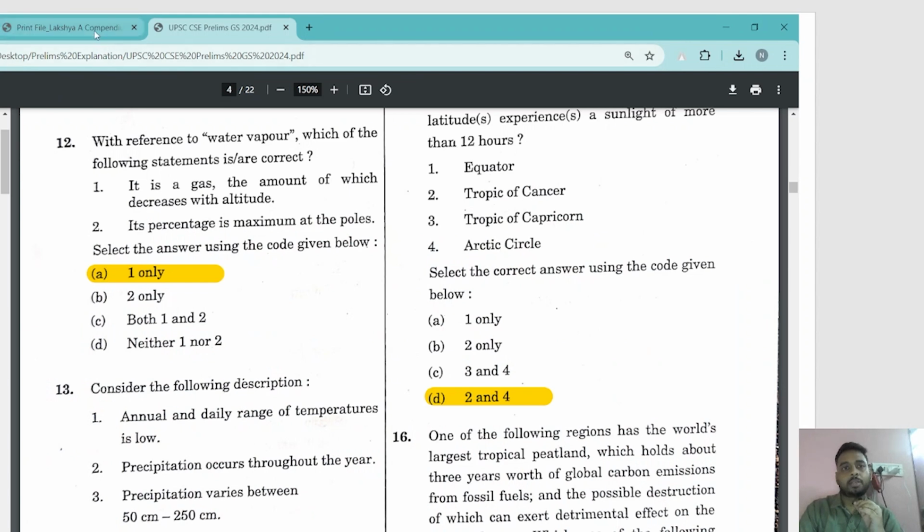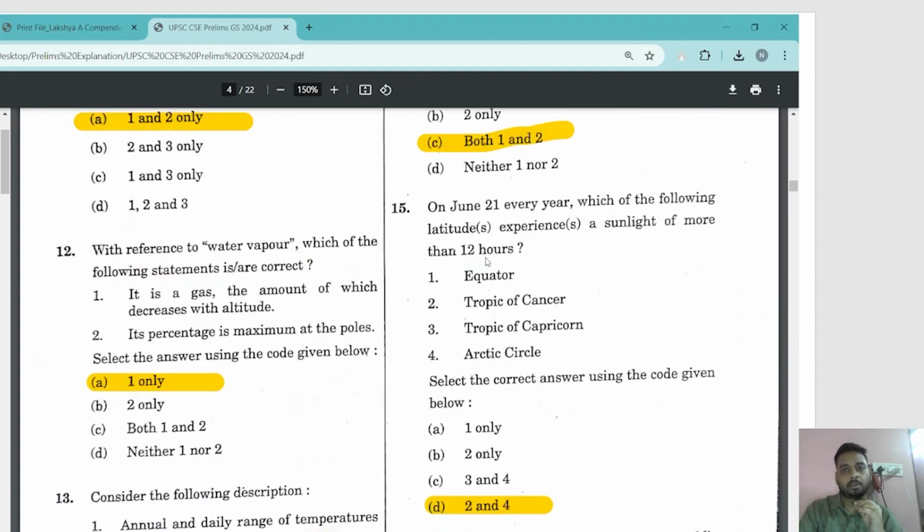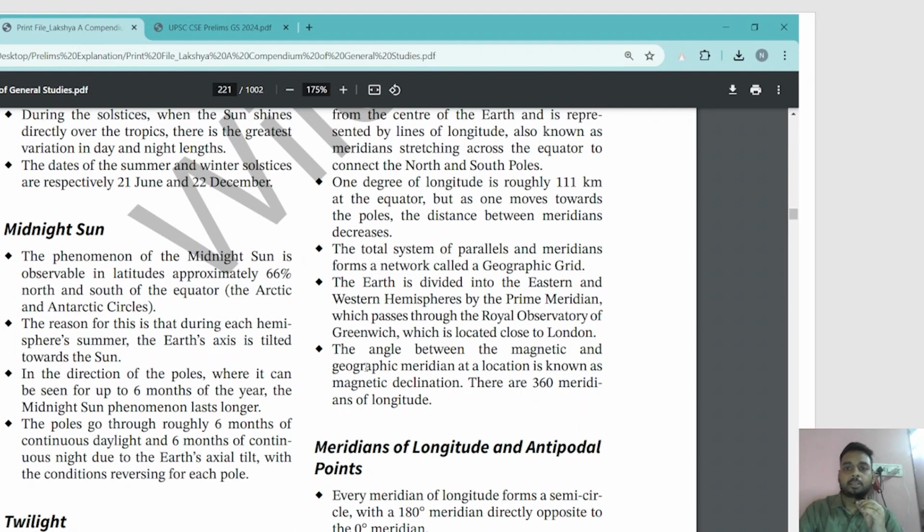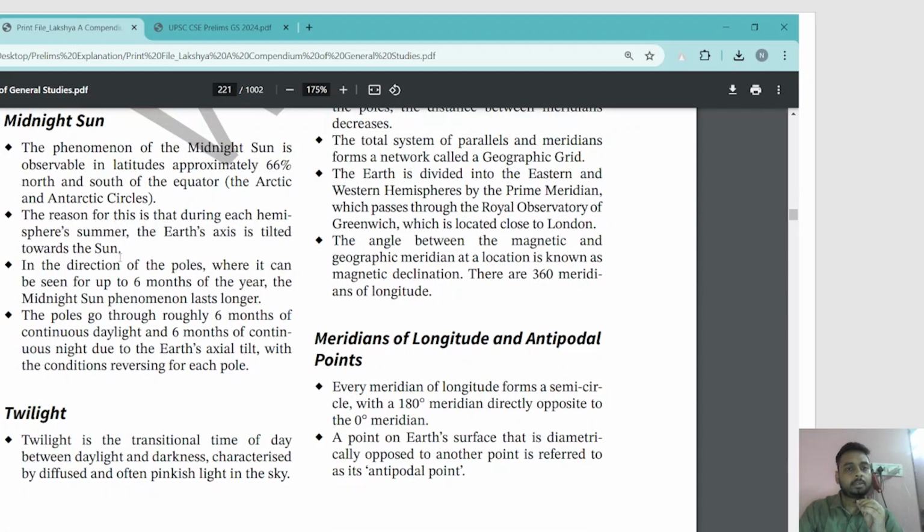Okay, so when the sun is directly overhead at the Tropic of Cancer on June 21, it is providing continuous daylight to the Arctic Circle and beyond. This is known as the phenomenon of midnight sun. In the direction of the poles, the sun can be seen for up to 6 months of the year.